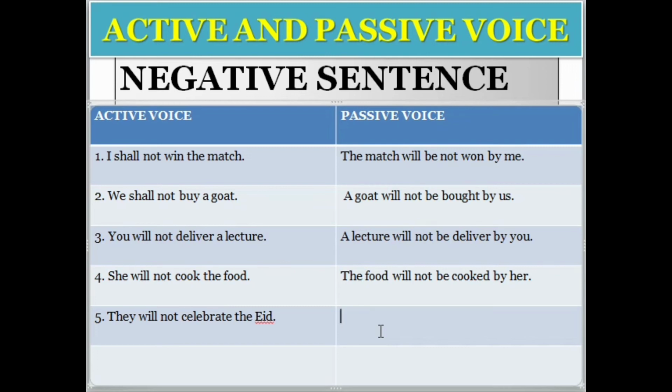They is a subject and will is the helping word. Celebrate is the verb and the Eid is the object. So the object will come first. The Eid will not be celebrated. Will not be celebrated by whom? By them.